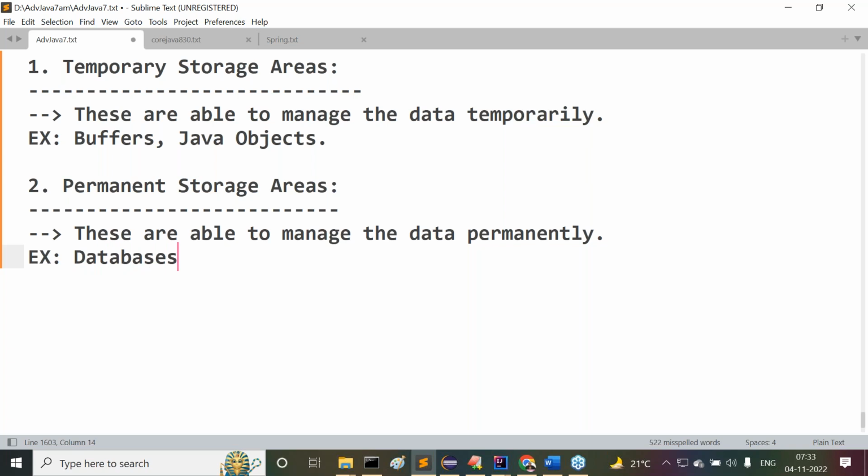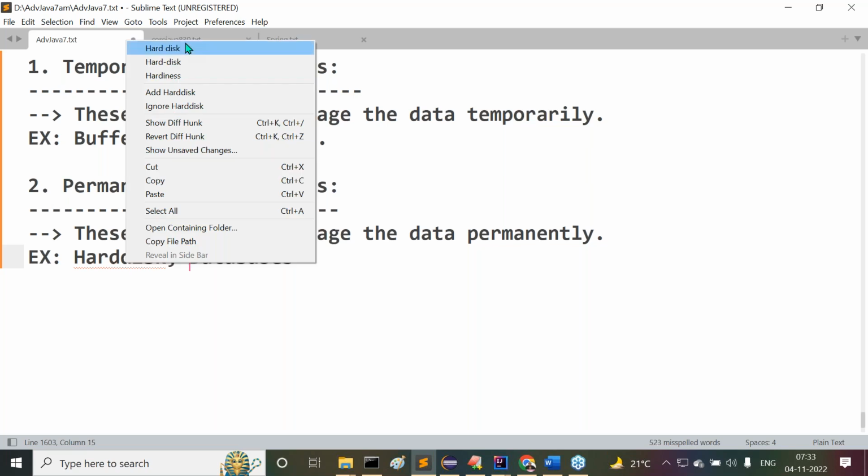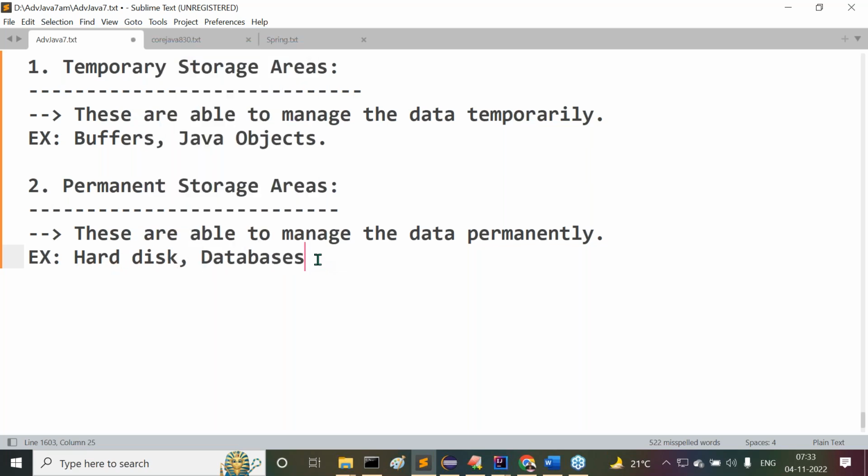Databases, not three types here. Directly understand it now. What is the first one here? Databases. Before this, as you are saying, hard disk, databases. Whatever it may be, hard disk, databases, and so on. Some other things also exist here. Of course, the database is going to be available, might be in our system memory only. That's okay, fine. But as of now, I'm telling you databases. I don't want to give you much confusion. My required point is, instead of saying hard disk, I simply want to say databases.